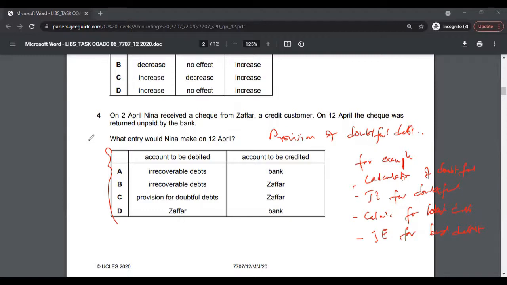Plus, I have a specific video on how to make journal entries for provision for doubtful debts. You can watch that too. I would say this is again a fairly easy question. So far multiple choice 1 to 4 have been easy. That's why I think the first few multiple choice questions would be relatively easy from a holistic perspective.